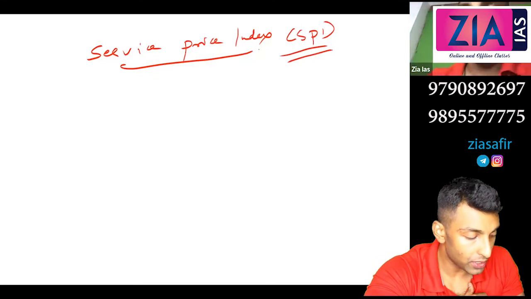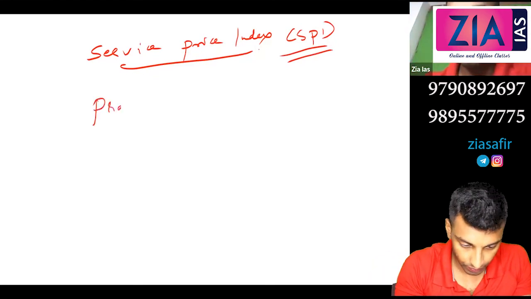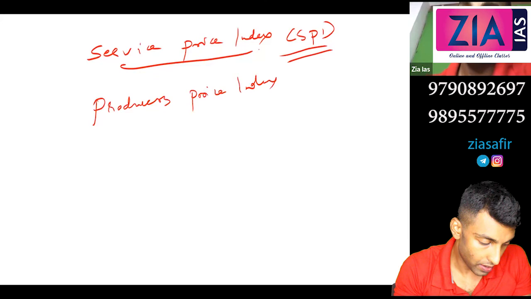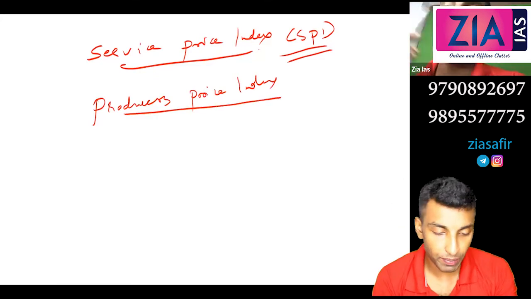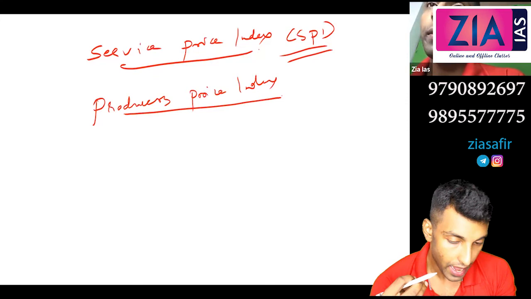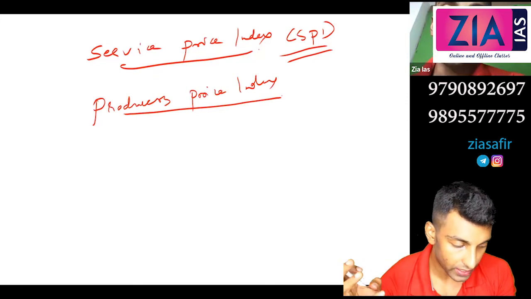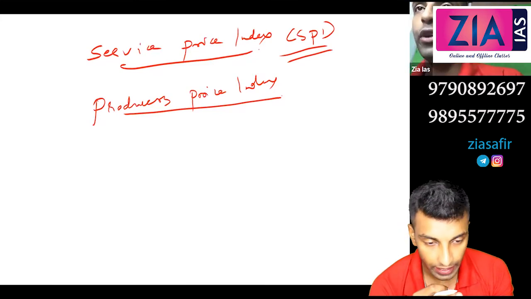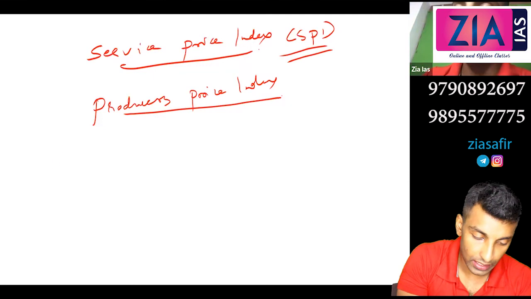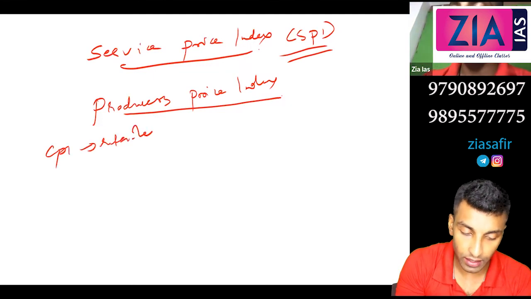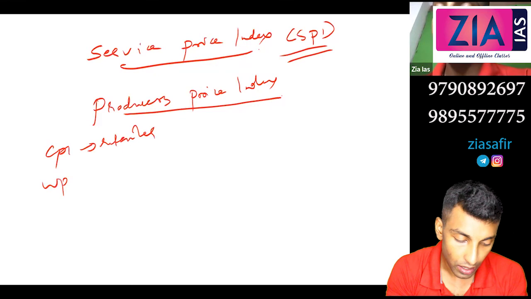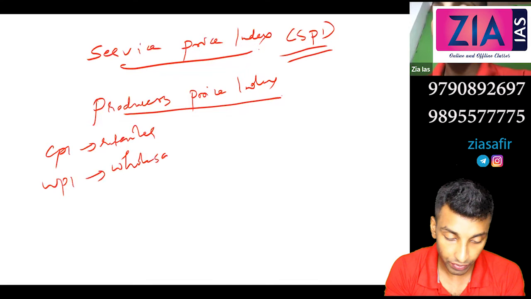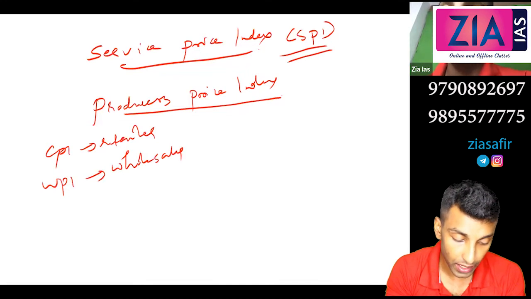Next you write Producers Price Index. So here you will get the perspective of the producer, WPI you will get from the wholesaler point of view, and CPI from the retailer point of view. So CPI is the retailer or the people's point of view. WPI is at the economy level, that means the wholesaler level. And this is PPI, the producer's point of view.